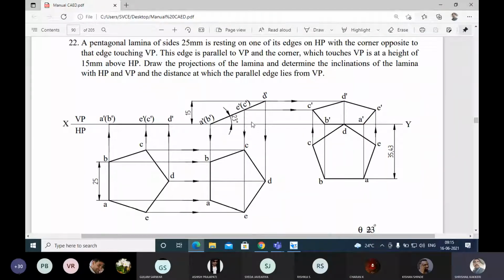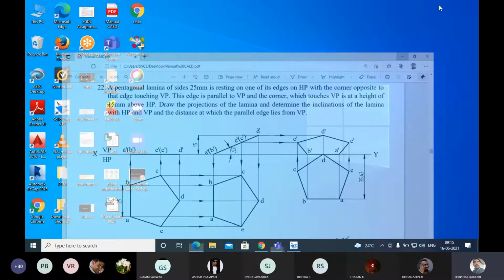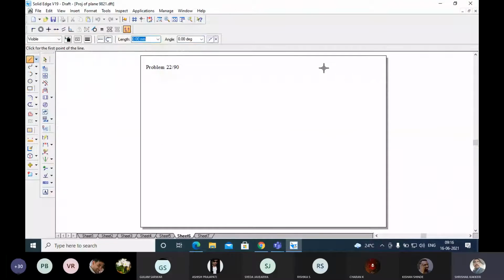And they have given us another important thing: draw the projection of the lamina and determine the inclination of the lamina with HP and VP, and the distance at which the parallel edges are lying from the vertical plane. Just I'll be showing you how this problem can be, and next I'll go to the problem.